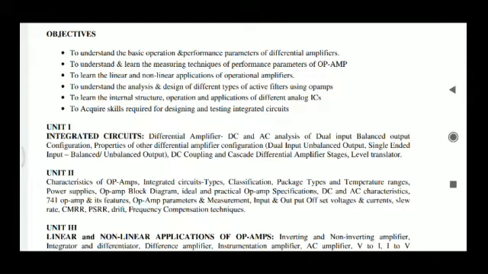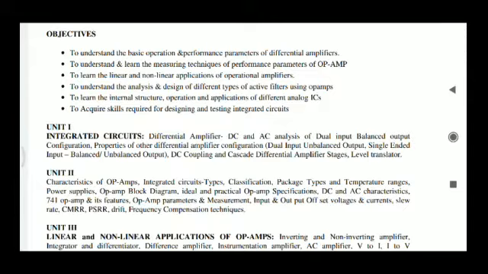and frequency compensation techniques. So for example, if the op amp is operating only up to a 10 kilohertz range, how to improve this range? This can be done with the help of frequency compensation techniques. So we are going to study those frequency compensation techniques also in this second chapter. In this we are going to cover dominant pole compensation and pole zero compensation. So this is about the second chapter.